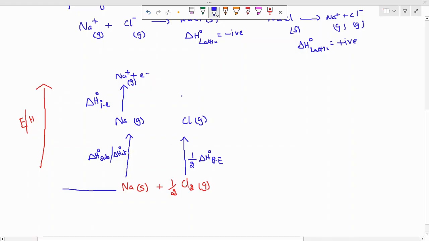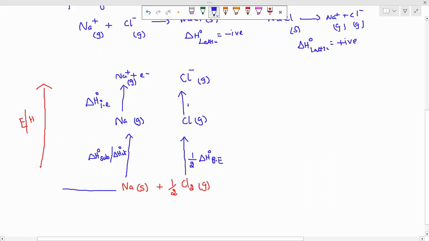And then I am converting that into an ion. So how can I convert that into an ion? The released electron will be there. So when you add that electron, you will get the Cl minus ion. Now you have Na plus ion and Cl minus ion in the gaseous state.